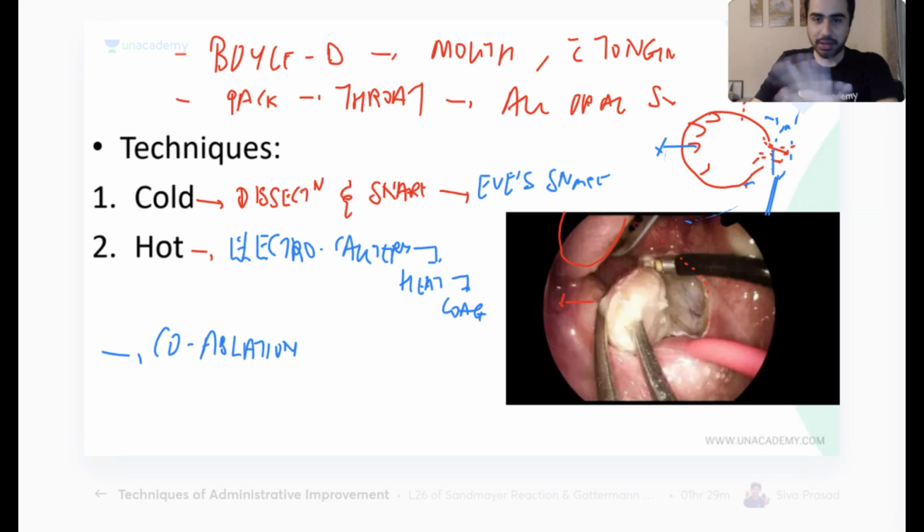I have not seen this in general surgery. This I have only heard as a part of tonsillectomy and head and neck surgeries. When we do general surgery, we don't use this coablation device. I myself didn't know about it.